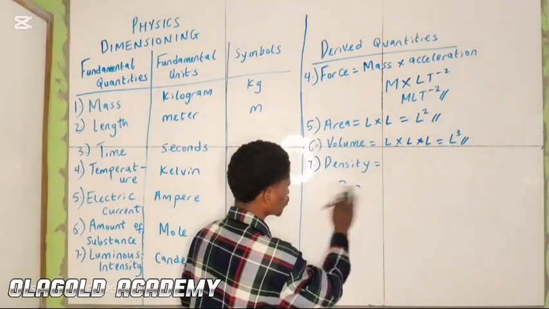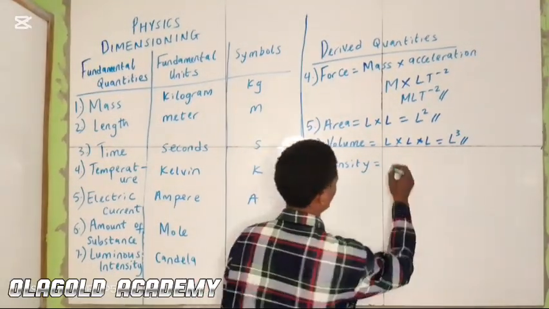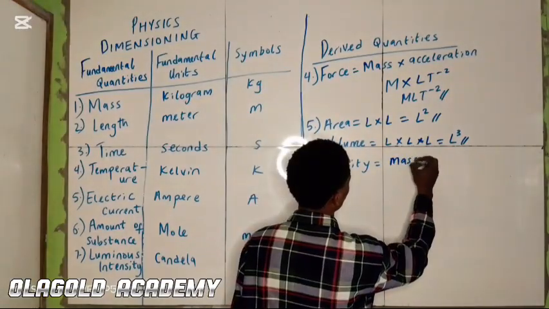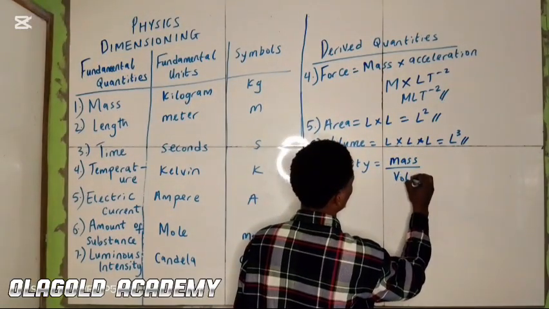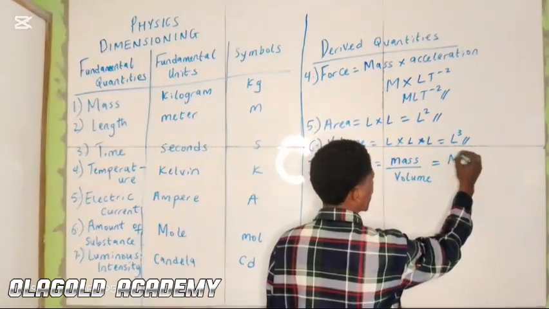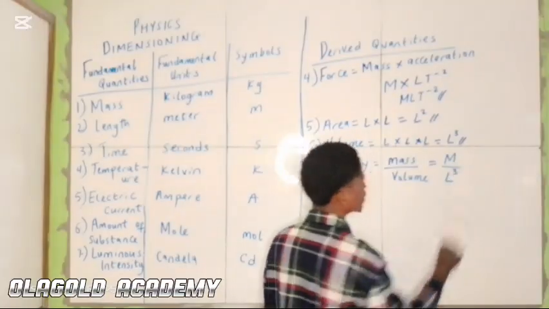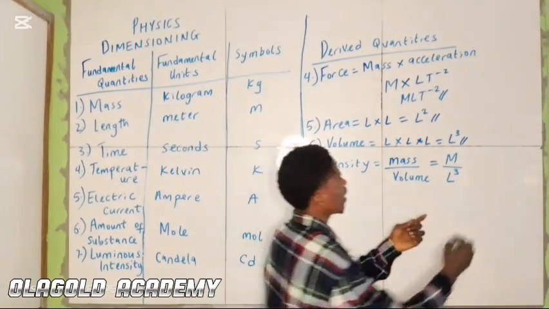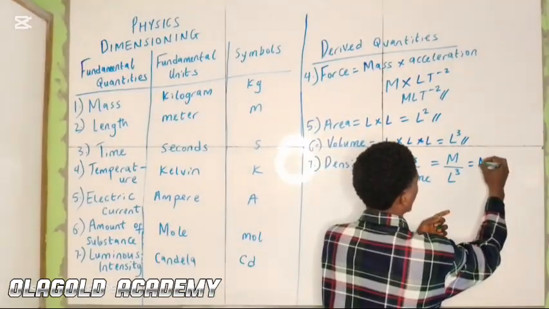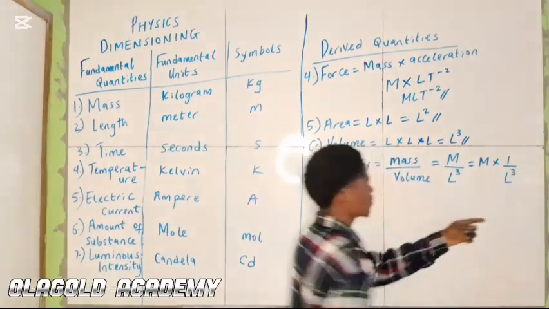Alright. So density is expressed as what? Mass over volume. Now what is mass? Capital M. Volume is L raised to power 3. So we can have M multiplied by 1 over L raised to power 3.